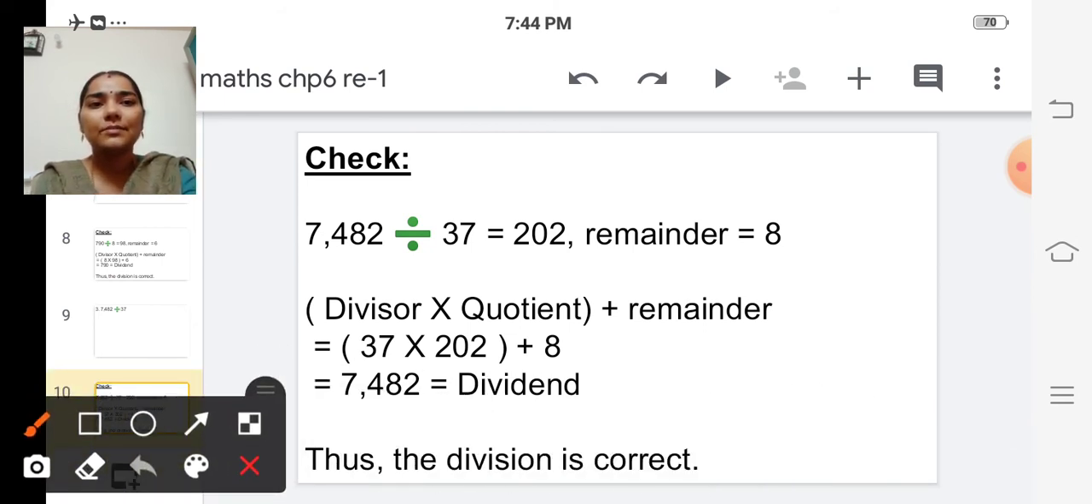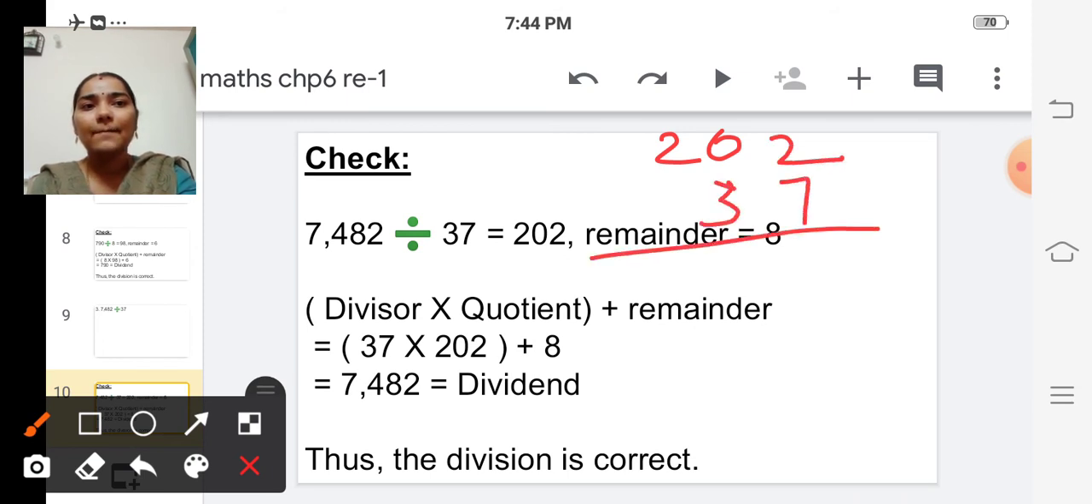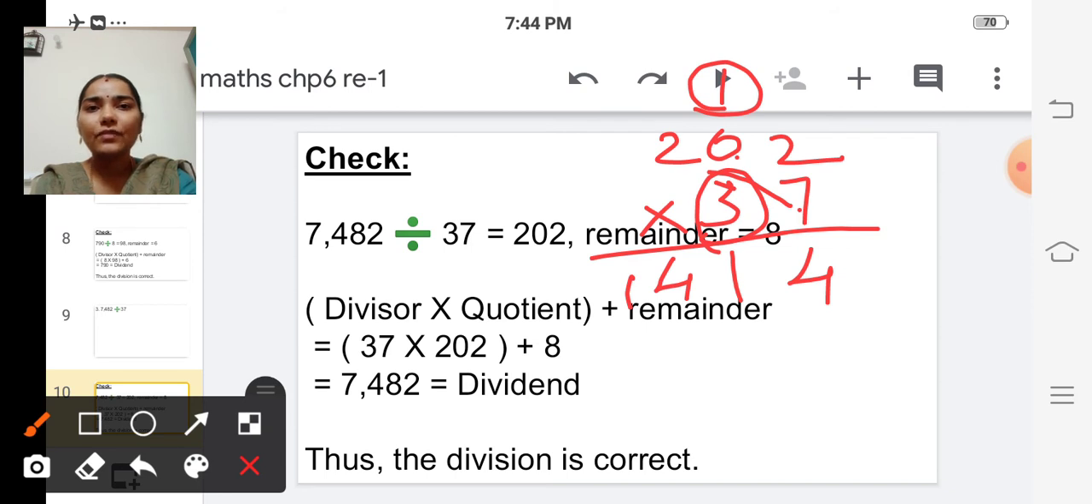So let's multiply 202 into 37. Okay. So 7 twos are 14. Carry over 1 to the next place. 7 into 0 is 0. 0 plus 1 is 1. And 7 into 2, 7 twos are 14. And now multiply the tens place of the multiplier. So before that, we have to write 0 in the ones place.